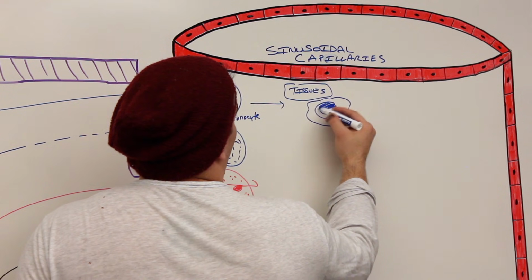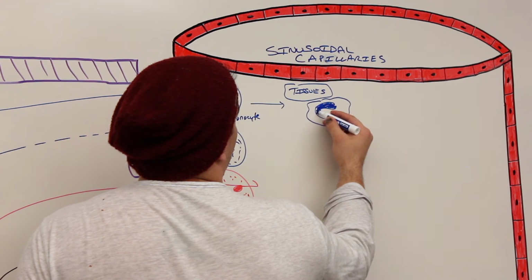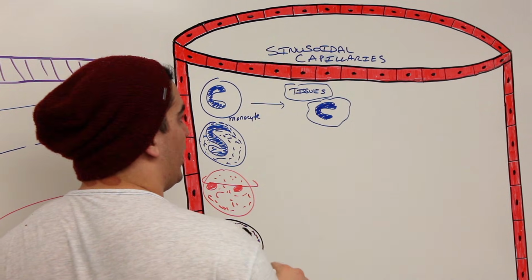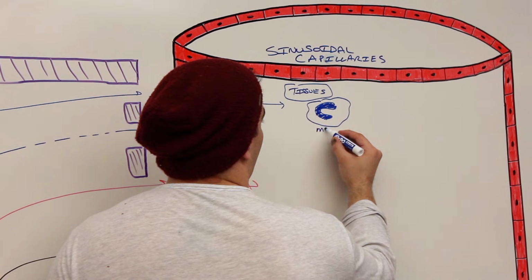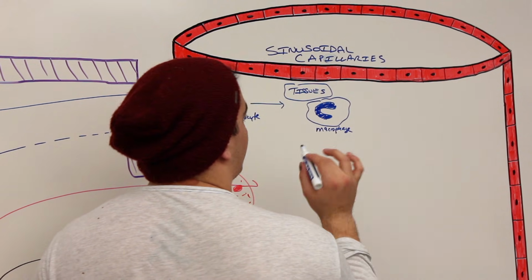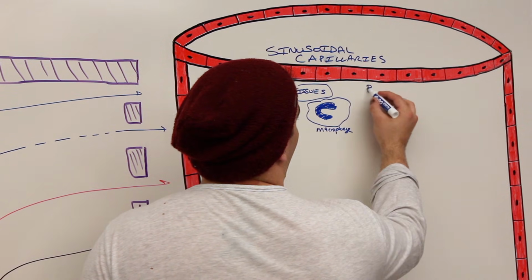What does macrophage mean? Macrophage means it's a big eater. It loves to eat all of the certain types of cellular debris and different types of pathogens, right? So this is a macrophage. Macrophages are very, very good at phagocytosis. So what's their good function?